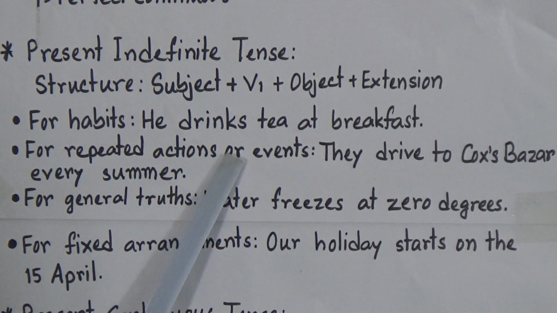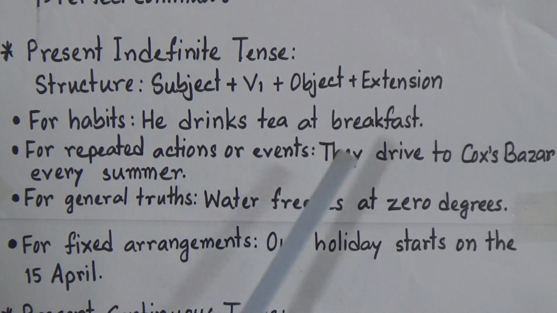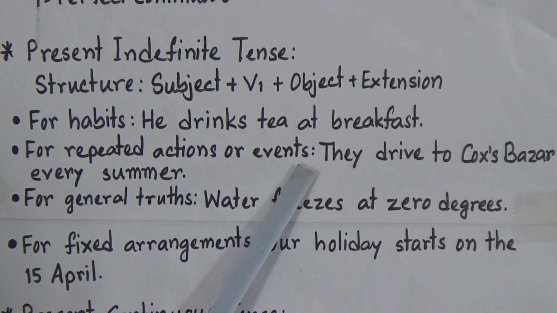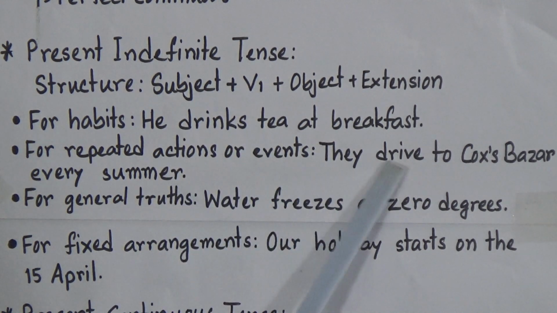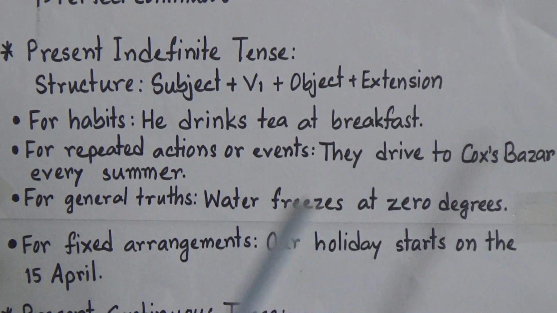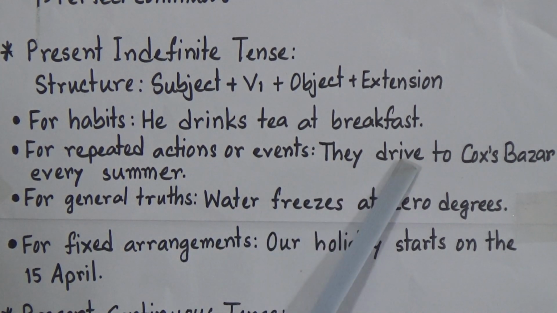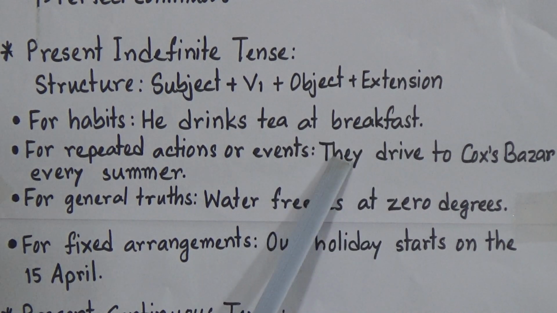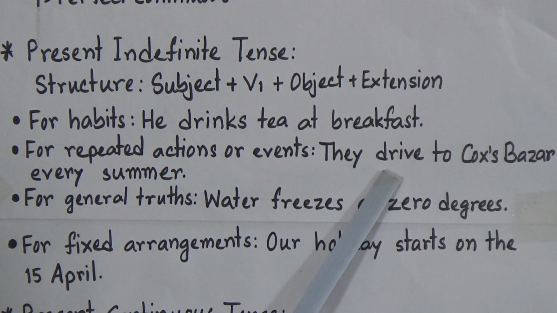And for repeated actions or events, we will use present indefinite tense. They drive to Cox's Bazar every summer. That is, it's a repeated action or event. Every summer, they drive to Cox's Bazar. And now look, they drive. After the subject, we use the base form or the main form of the verb, the present form of the verb, drive, and we don't use s or es at the end of the verb because our subject is plural. So when the subject is plural, we will not add s or es at the end of the main verb.